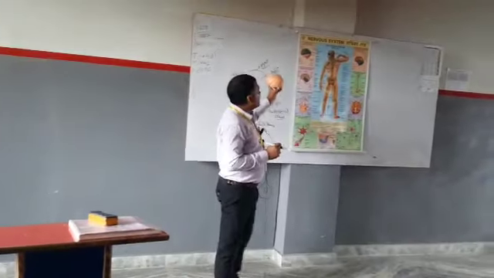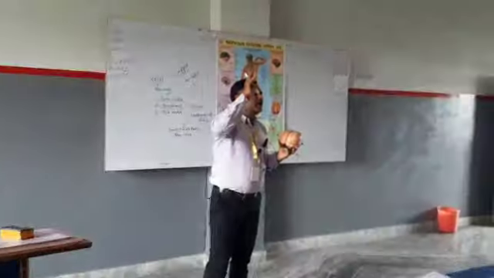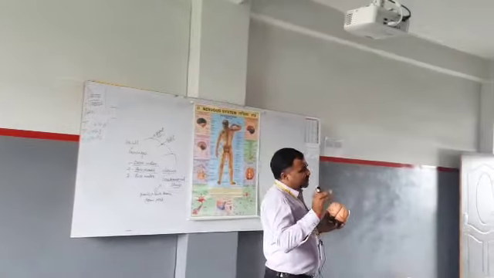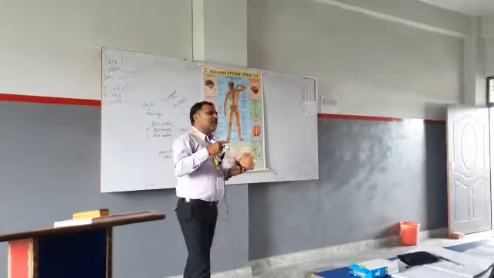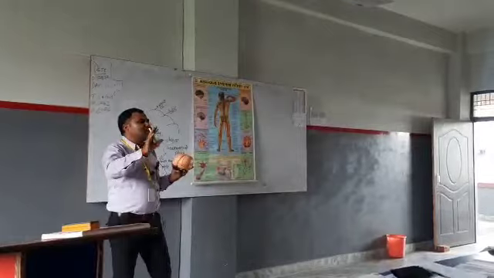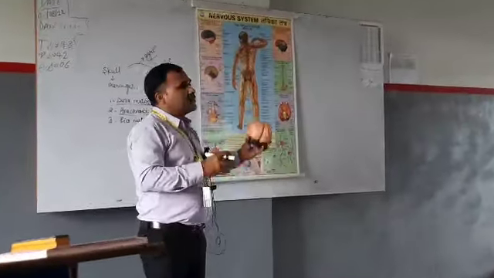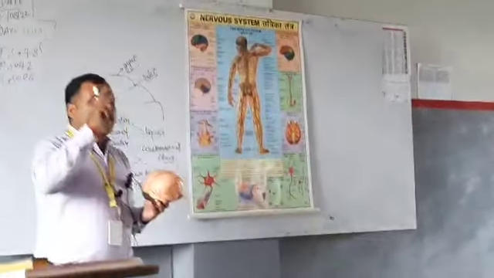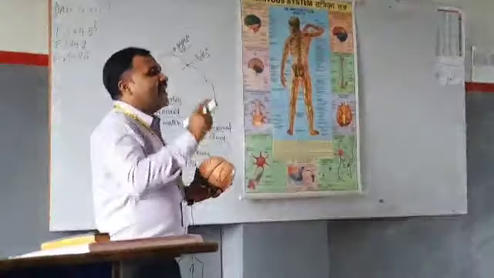So let us discuss control and coordination in plants. First is plant movements, tropic movement and nastic movement. Then plant hormones: auxin, gibberellin and cytokinin. So we have completed plant control and coordination. Today we discuss the nervous system of human beings. The main part of the nervous system is divided into three parts: CNS, PNS and ANS.